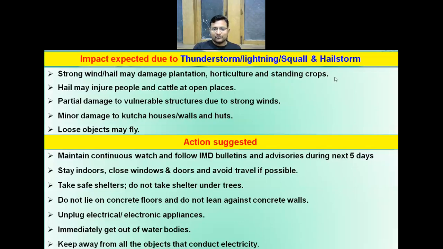So because of all those impacts, we advise you to stay indoors, close windows and doors, and take safe shelter during the thunderstorm, lightning, and hailstorm activity, unplug the electrical appliances, and immediately get out of the water bodies during the lightning activity in your area.